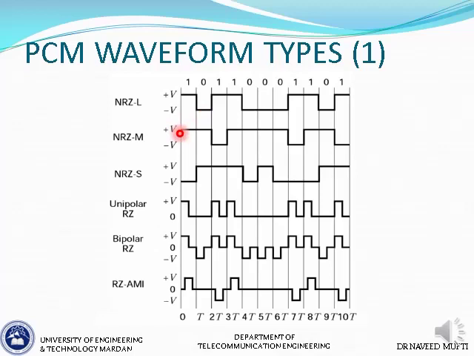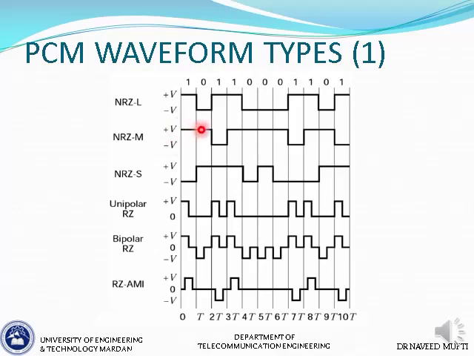So based on that, the starts are assumed without any specific order, so the starts are random. But remember the principle of construction, that there is a polarity change whenever there is a 1, and there is no polarity change when there is a 0. So at the start here, the polarity is plus V, so that means probably the polarity here was minus V, because when a 1 came, the polarity changed. So it was probably minus V here, and when this 1 came, the polarity changed, it went to plus V.